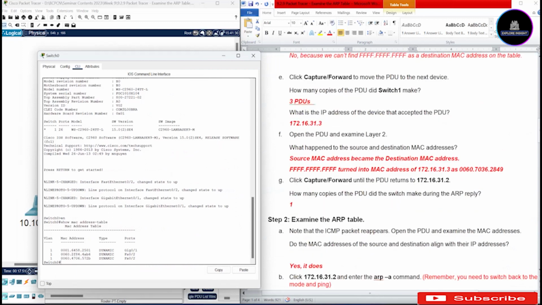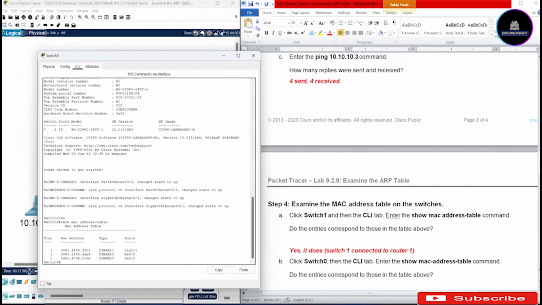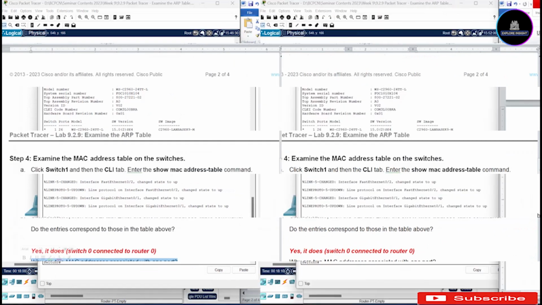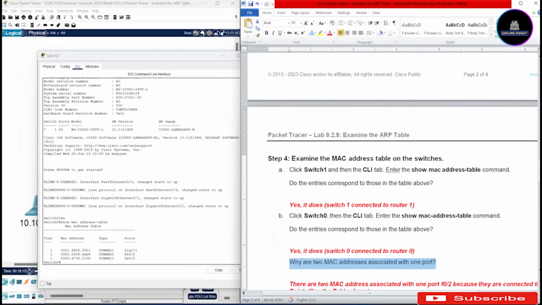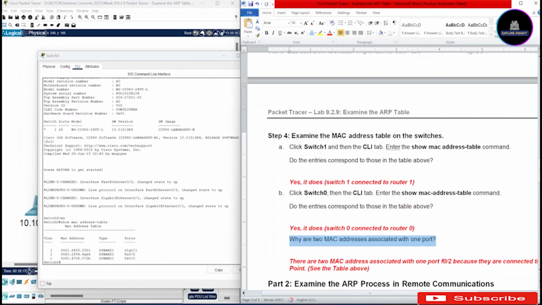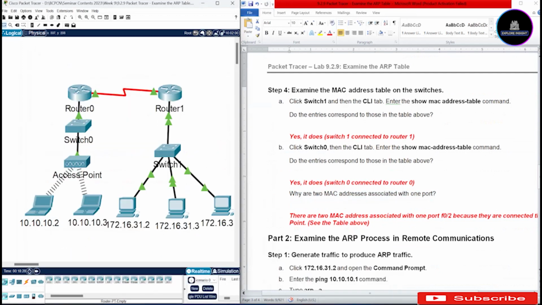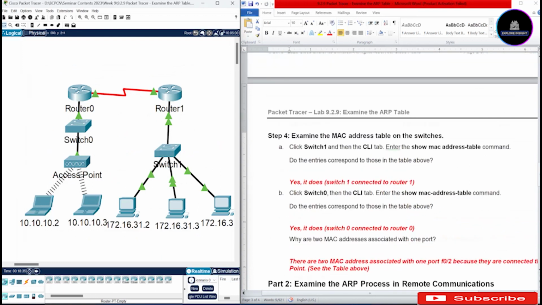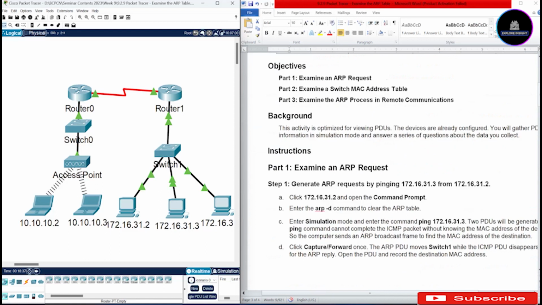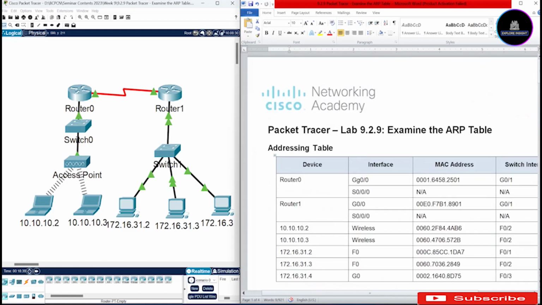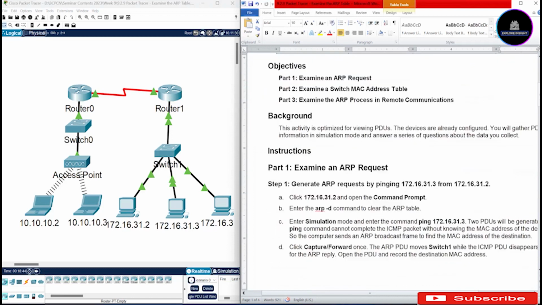Okay, so let's move over to the next one, which is still part of step 4B. Let's look at the next question we have here, which is, why are 2 MAC addresses associated with 1 port? Okay, so we have 2 MAC addresses associated with 1 port, F0/2, because they are connected to the access point. So have a look here. In the access point, we have 1 port, F0/2, which you can see on the table. And that is through the access point.